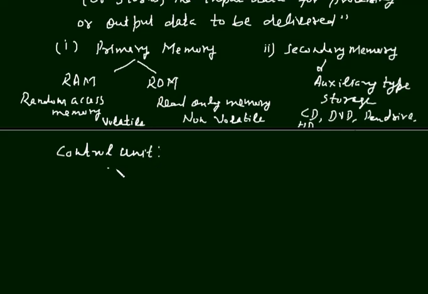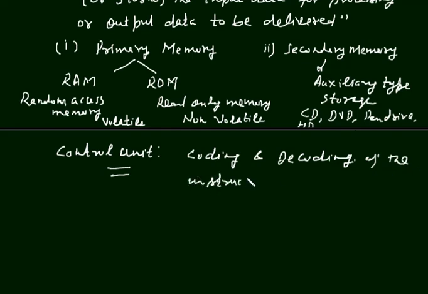The main function of this control unit is coding and decoding of the instructions in sequential order.